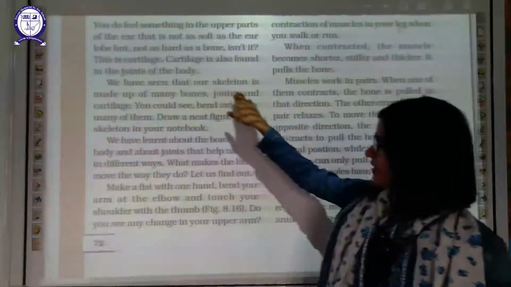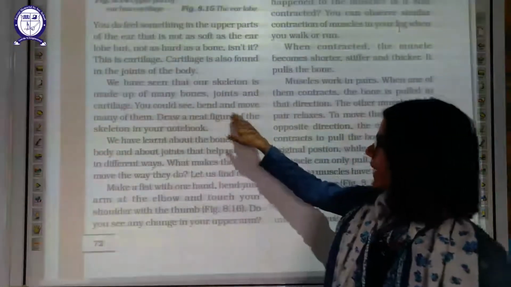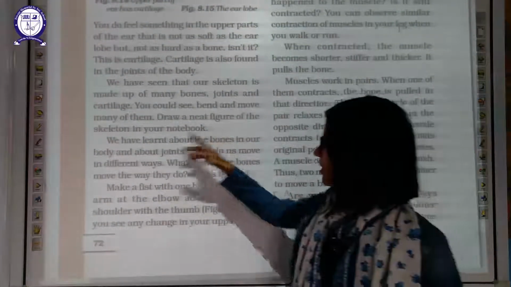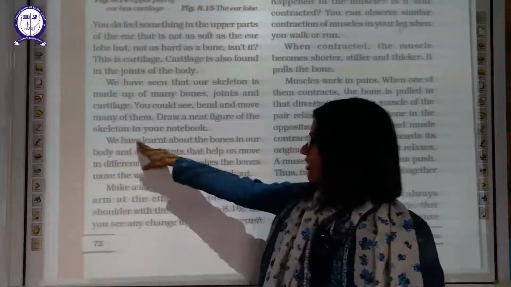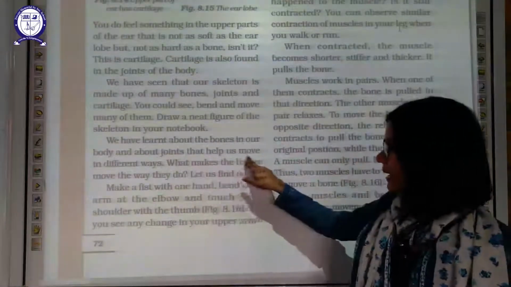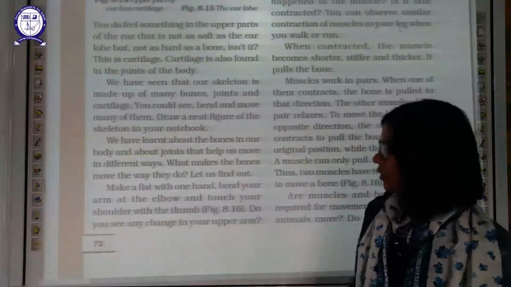We have seen that our skeleton is made up of bones, joints and cartilage. You can bend and move because of the movement of all these things. You don't need the figure of the skeleton in your notebook. We have learned about bones in our body and joints that help us to move in different ways. What makes bones move the way they do? Let us find it out.